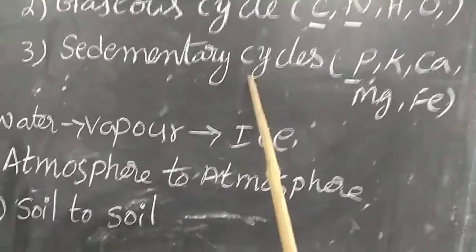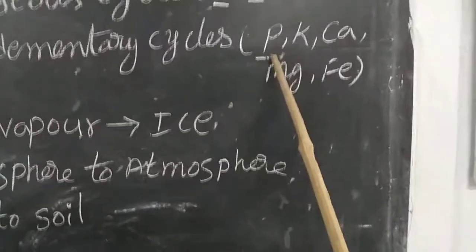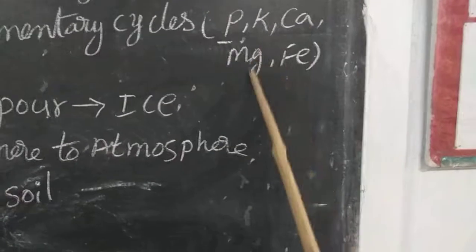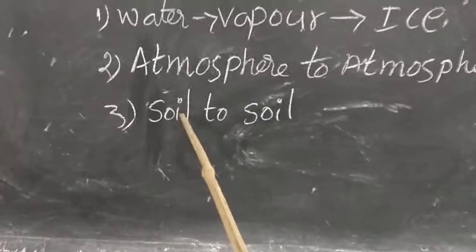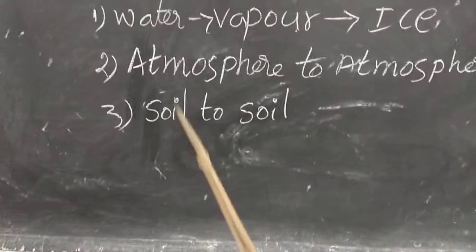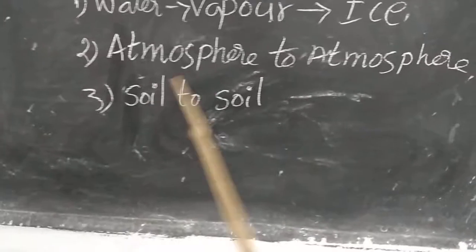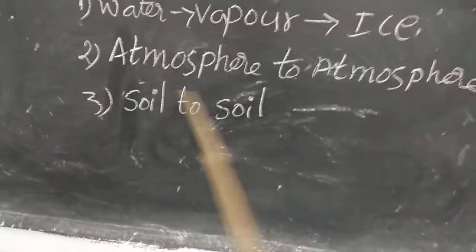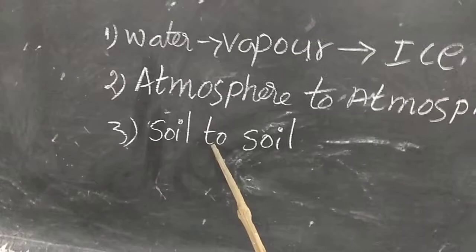And the third one, sedimentary cycles. Sedimentary cycles are observed in the soil. These include phosphorus, potassium, calcium, magnesium and ferrous, and in our syllabus we study phosphorus. They are absorbed from the soil and reach the plants, and from plants to animals. When plants and animals are degraded by the microorganisms, they again reach the soil. So this is the brief introduction to biogeochemical cycles.